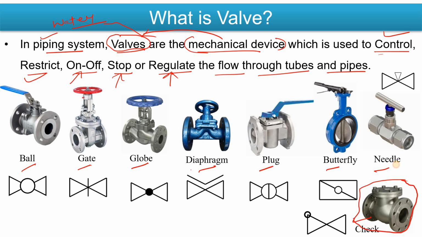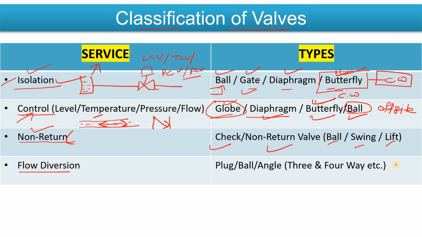Where will you mainly see that? You will mainly see it in the pump discharge line. In the centrifugal pump discharge line, you will see the NRV, which we use to prevent fluid backflow. It means you mainly want to protect the system from backflow. That's why we use the non-return valve.